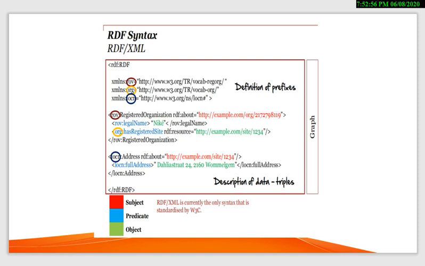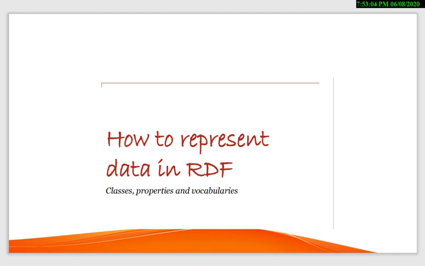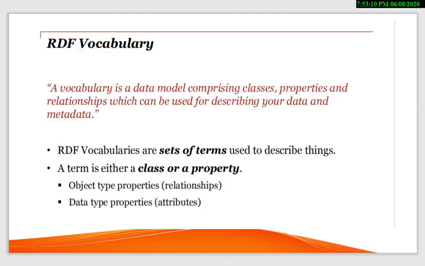This is the actual way to write RDF: the definition of prefixes, the description of the data triples, and how to represent data in RDF, like the RDF vocabulary. What is a vocabulary? It comprises some properties and classes, and their relations. It is used to describe your data, to describe what entities you are working on.